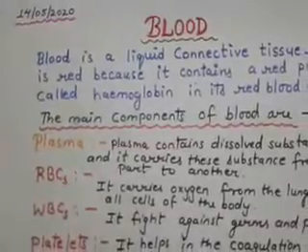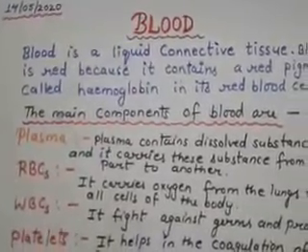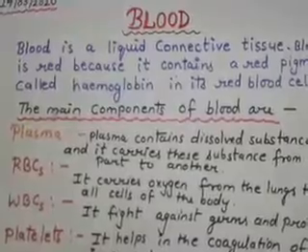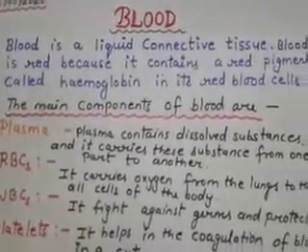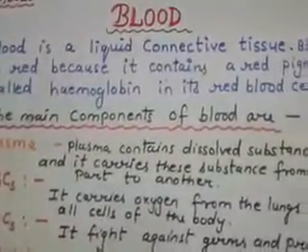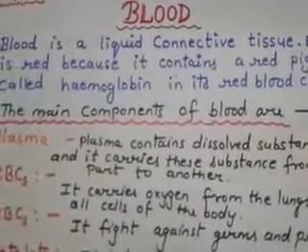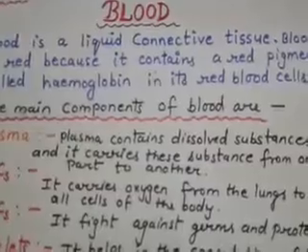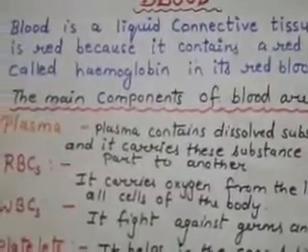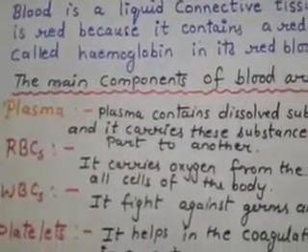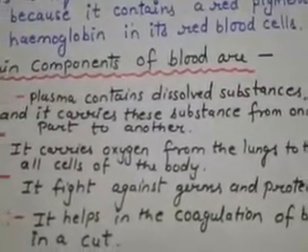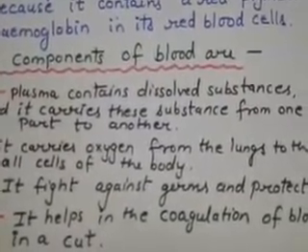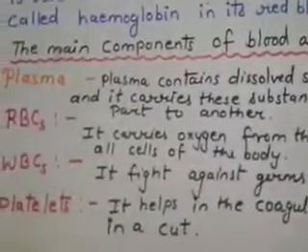Now it's all about blood. Students, we studied blood in the tissue chapter in class 9th. Blood is a liquid connective tissue. Blood is red because it contains a red pigment called hemoglobin in its RBC. The main components of blood are plasma. Plasma contains dissolved substances and carries these substances from one part to another.